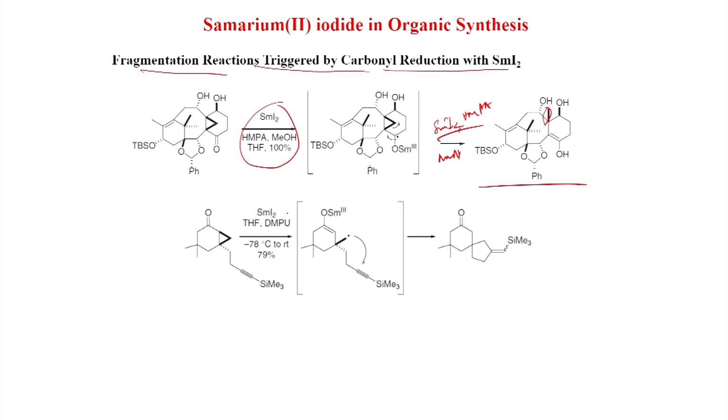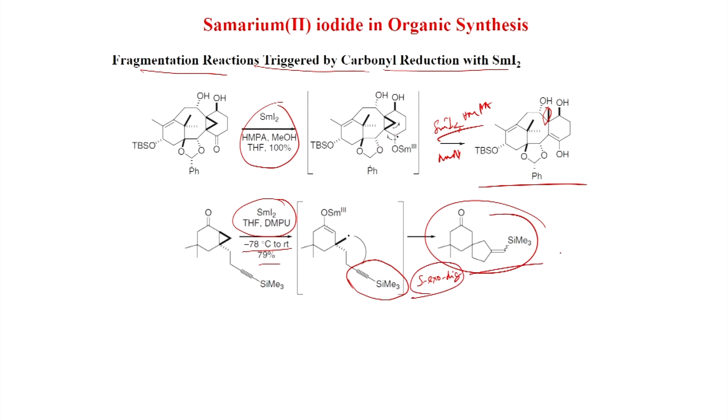Also here, samarium iodide, THF, DMPU, minus 78 degree centigrade to room temperature, you get 79% yield of this product. So, similarly here this radical anion will make the enolate, and here this radical will form, and that radical will react again with this triple bond, because nicely it is fitted, because 5-exo-dig will happen and you get exocyclic olefin here.